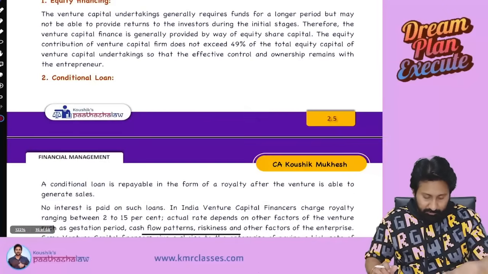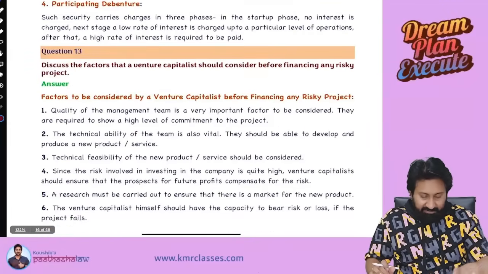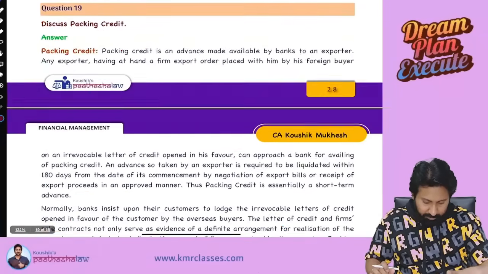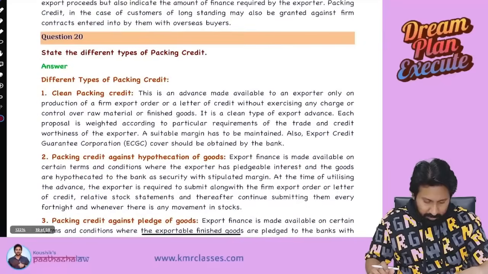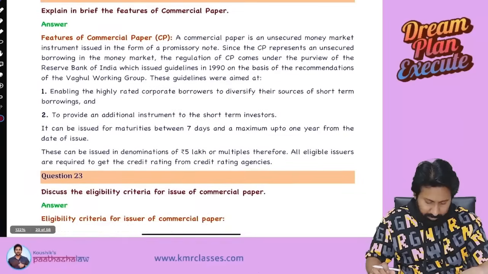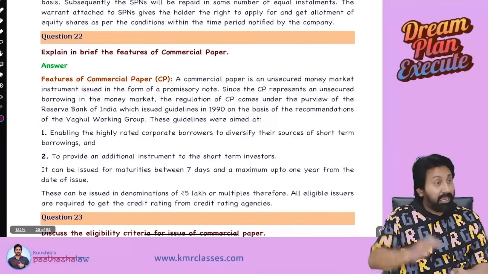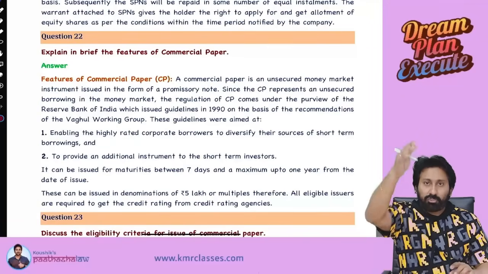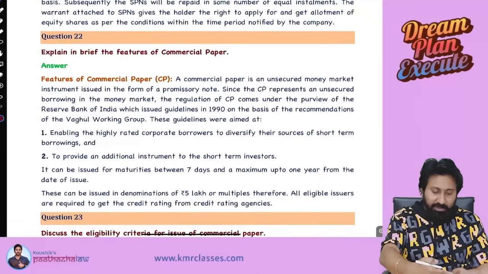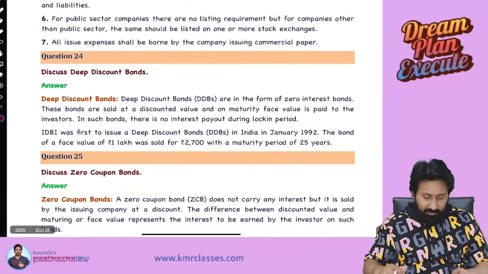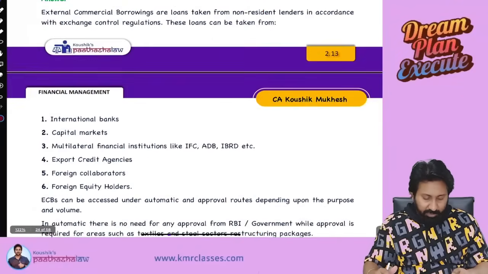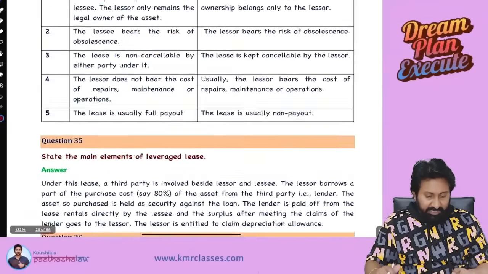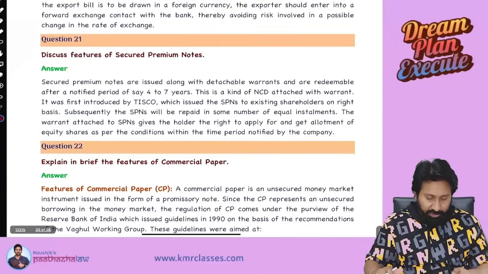Now whenever I change the sequence, I will let you know. From here, I am going to cover now. Again, I will come back. Every question in the book, every question in the syllabus we will cover. Sequence, I am telling you. So first around 8 questions we covered. Now we are coming to question number 22. From here till the end we will cover. First, let us cover these issues from question number 22.